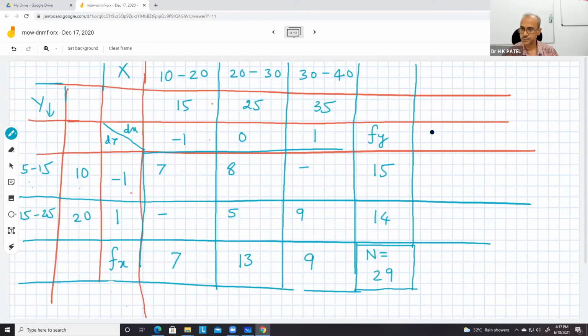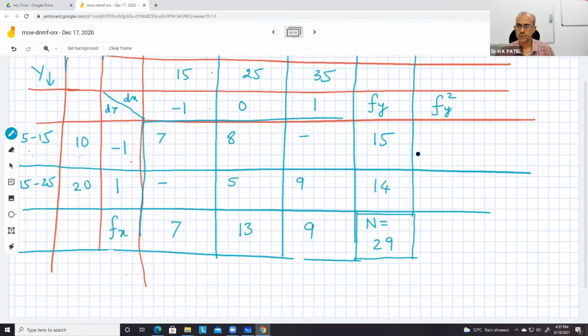And then here you can calculate fy square. Is this required or not? Let us see whether it is required. Not required, I think.